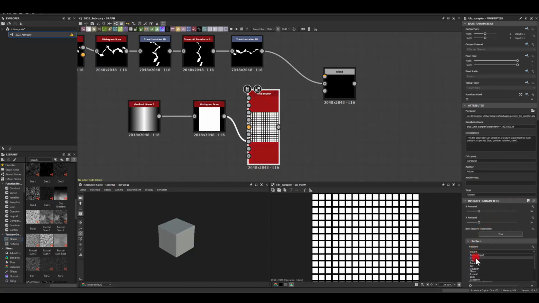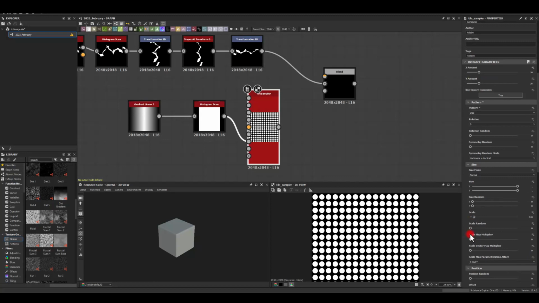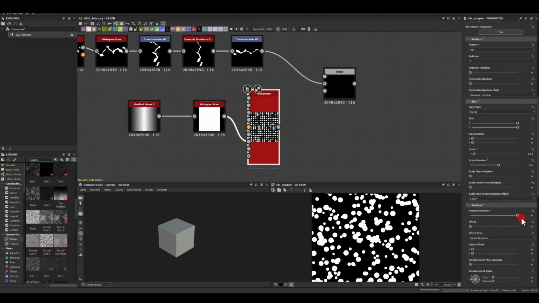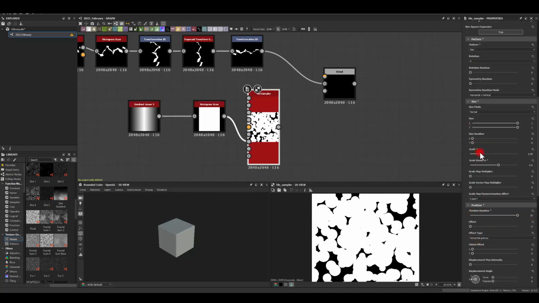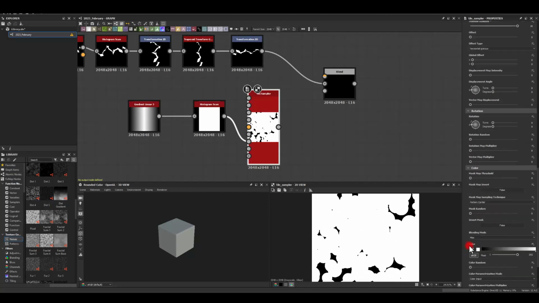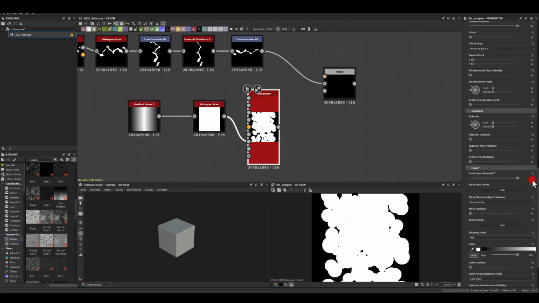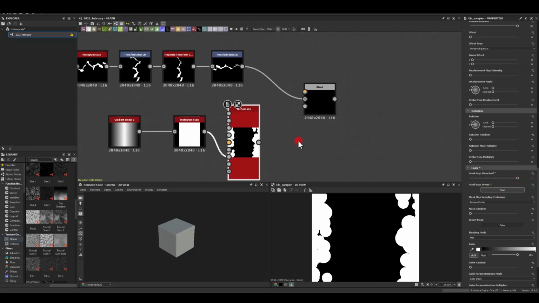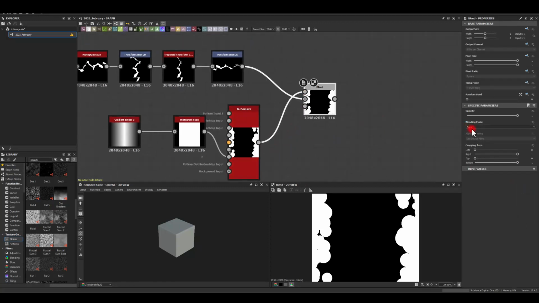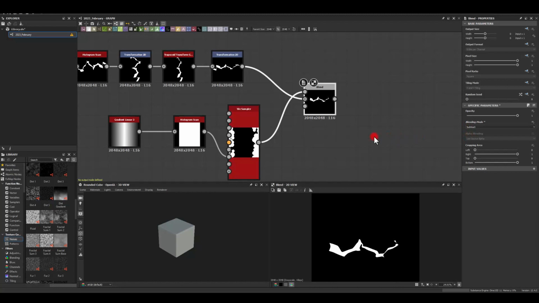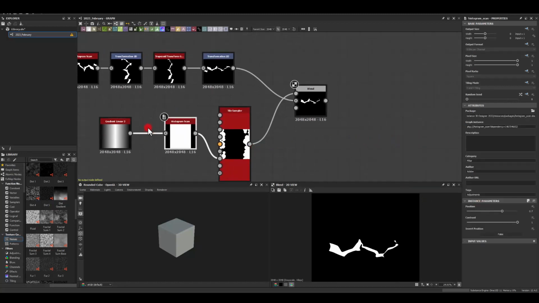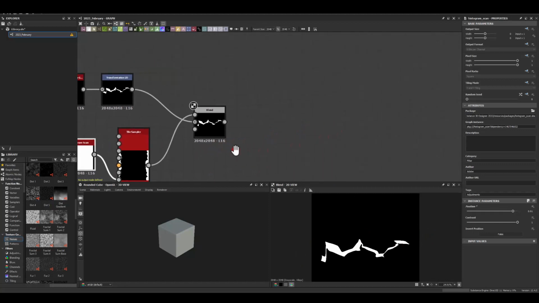In here, I'm gonna change the pattern to be disk, with maybe some random scale and a random position as well. And I'm gonna start increasing the size. And under mask, I'm just gonna add this threshold and invert the mask. And I'm gonna use this as a subtract for my blend. And now if I go to this histogram scan and start increasing, you can see we can play with this mask if we need to.